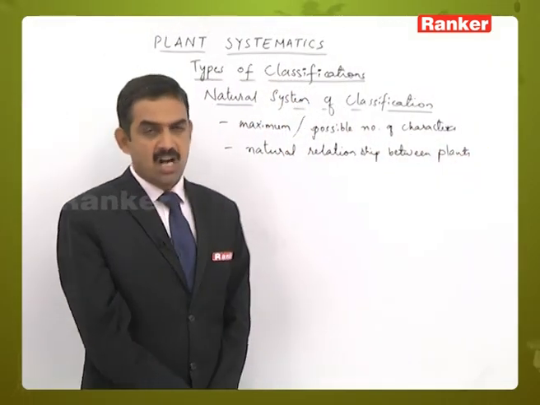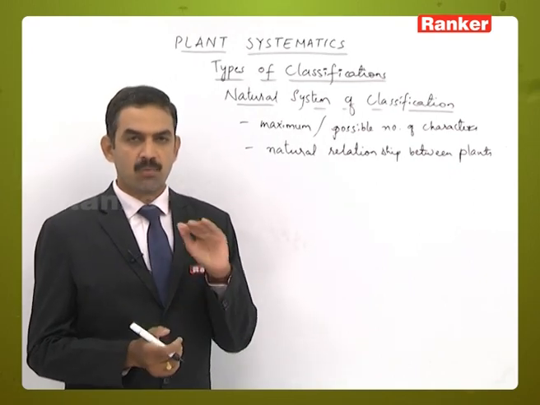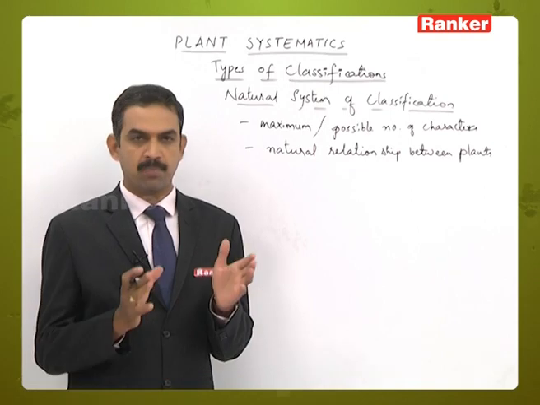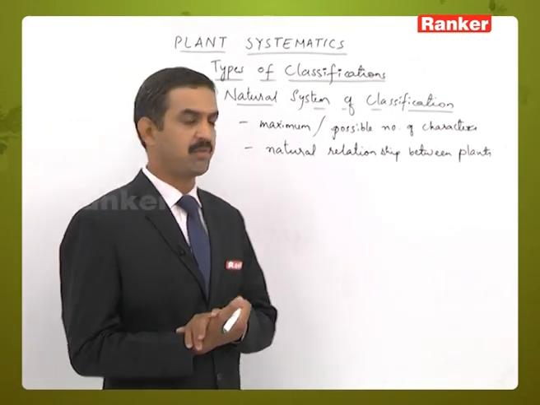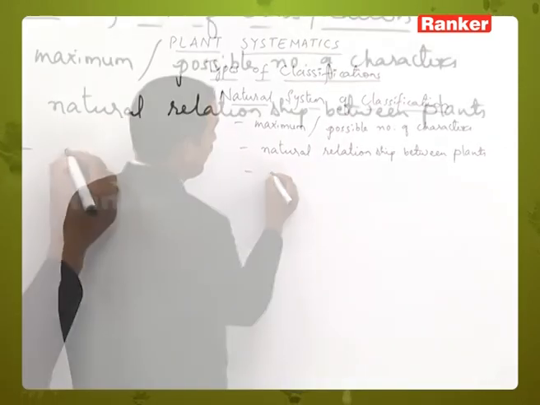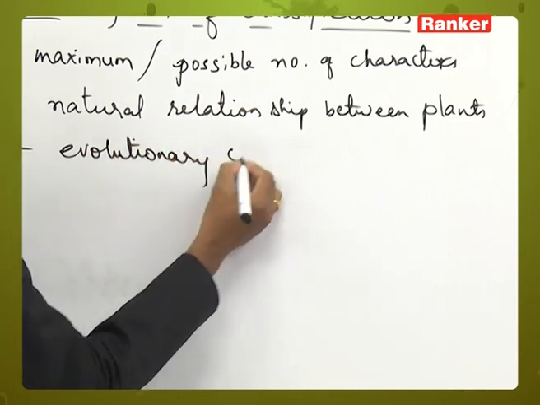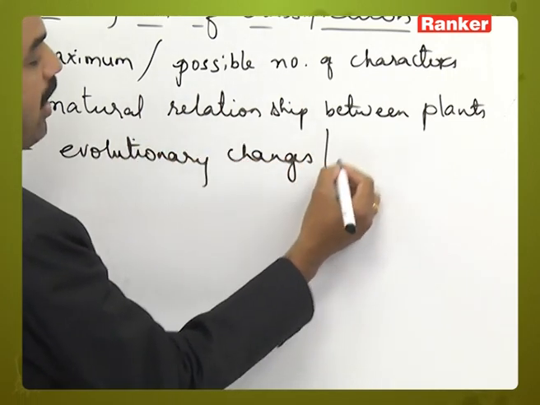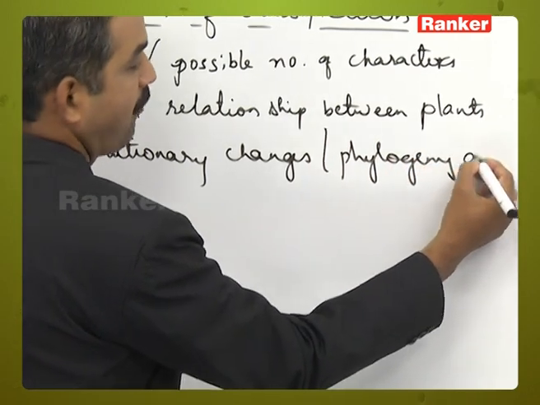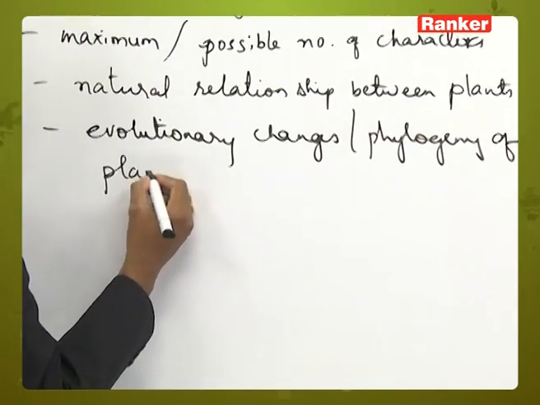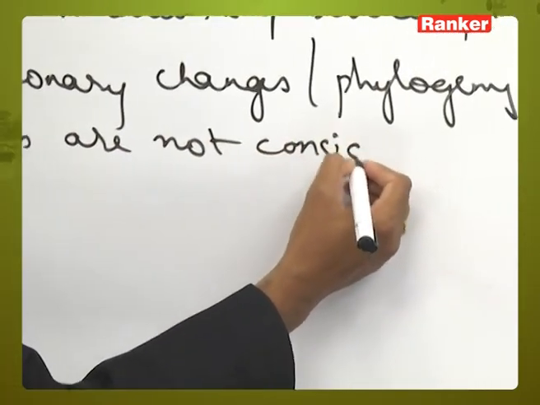So when we compare the artificial to the natural, we can say that the natural system of classification will give a somewhat better classification. It is not a perfect one, but a better classification when compared to the artificial system of classification. Here, evolutionary changes or phylogeny of plants are not considered for classification.